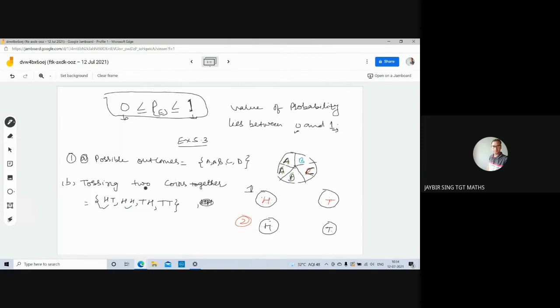B part lists the outcomes when we toss 2 coins together. 2 coins together means, suppose this is first coin, this is upper portion of the coin and this is lower part of the coin. Okay, upper face and lower face. Here again for second coin, this is upper face and lower face. Now possible outcomes may be HH, HT, TH and TT. Okay, this is the list of possible outcomes.